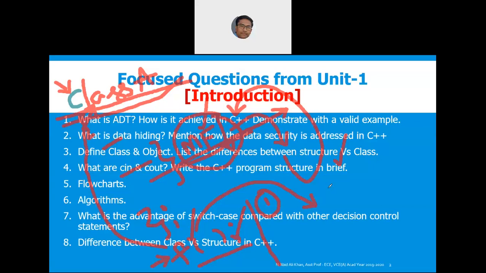Now syntactically, the third difference is you use the member access operator, which is dot, in order to invoke the member function, whereas there is no member access operator for invoking your general function. Okay, so are these points clear?